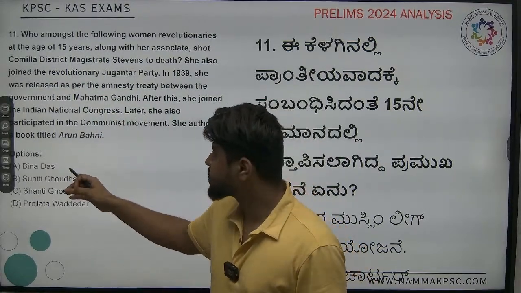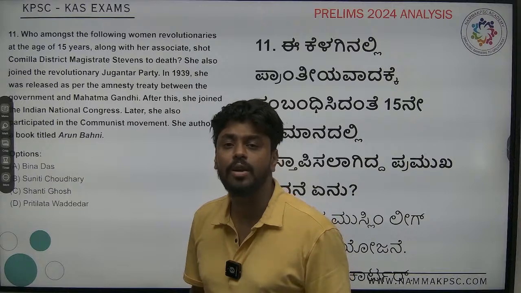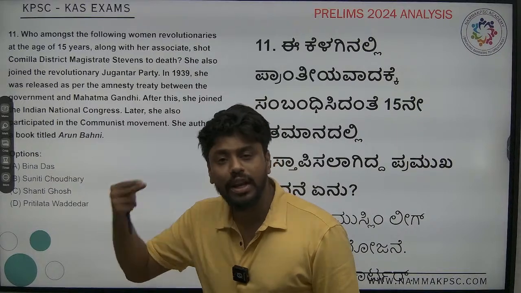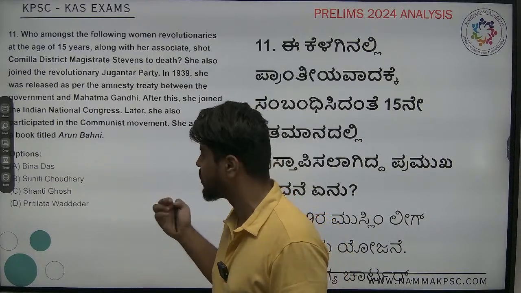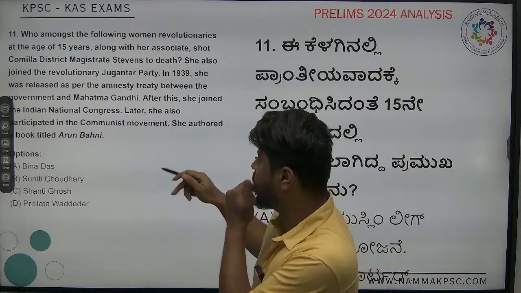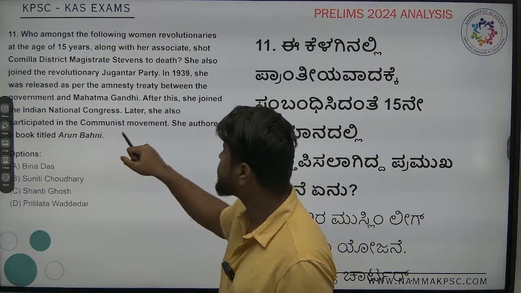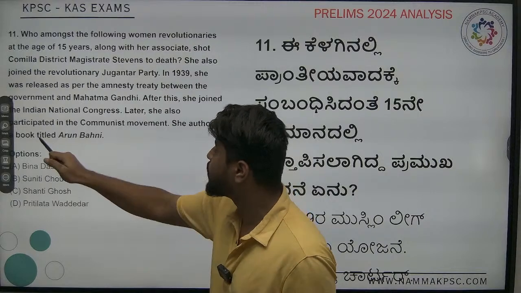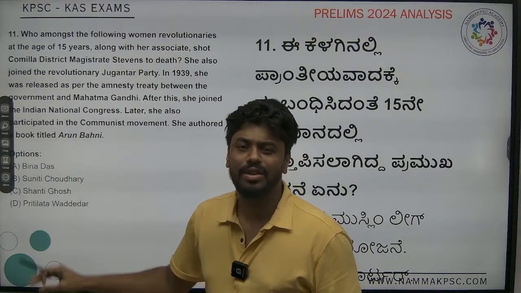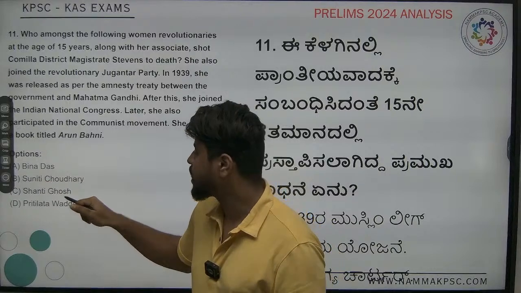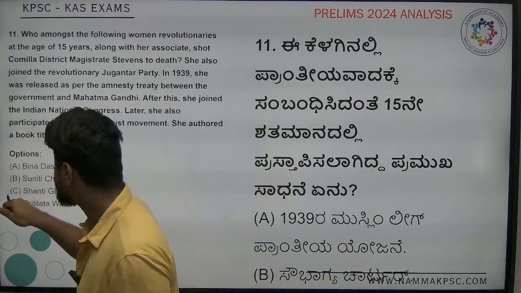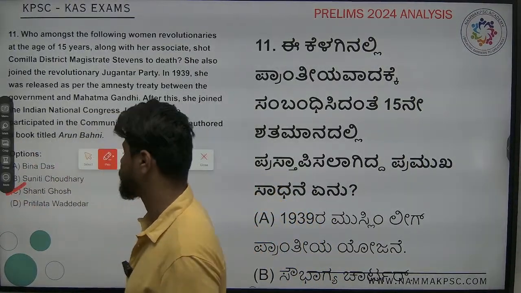This is where Bina Das and the others will not make sense. Why? Because after shooting, she went and shot herself also. Later, she also participated in the communist movement. She authored a book titled Arun Bani. So this is the giveaway. Arun Bani, so the answer is Shanti Ghosh.